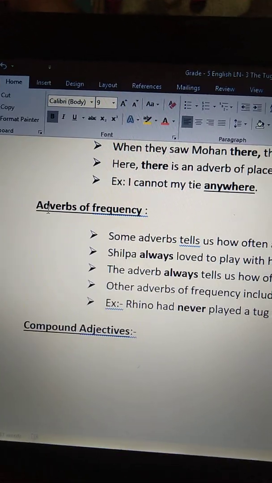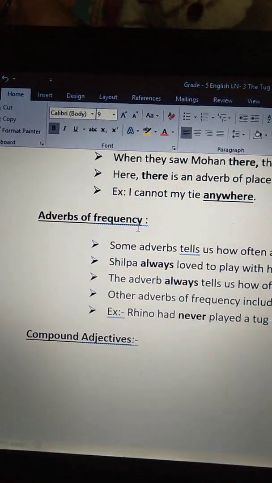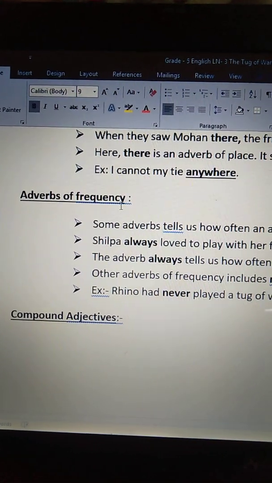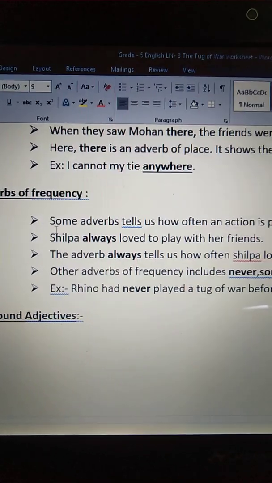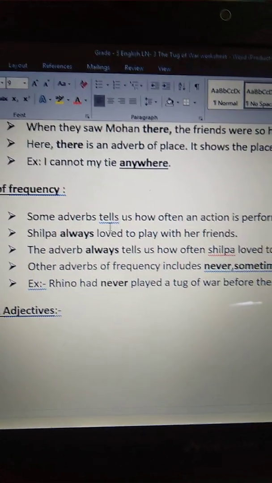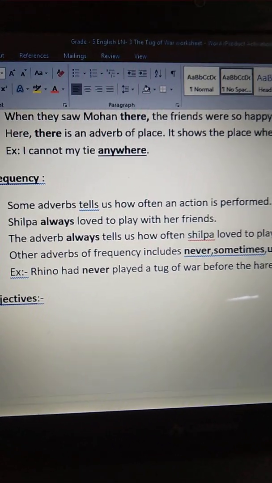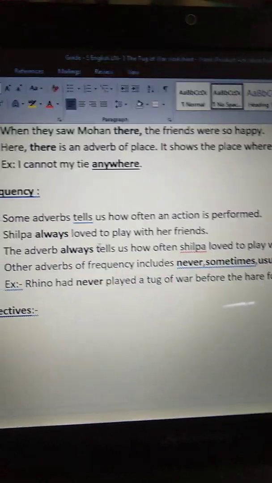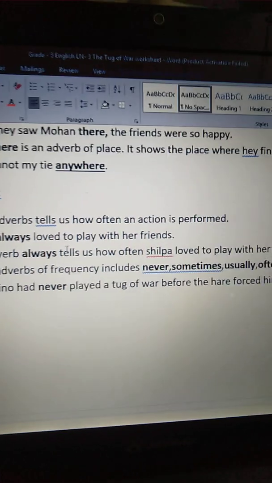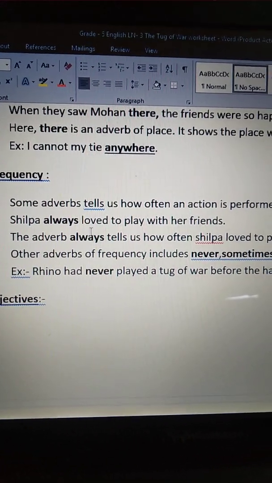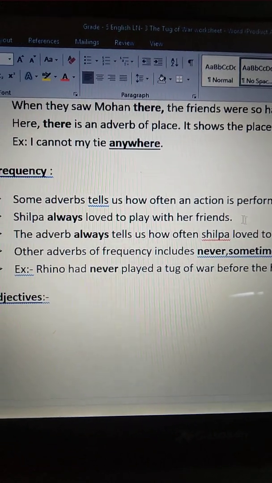Next one, adverbs of frequency. Some adverbs tell us how often an action is performed. For example, Shilpa always loved to play with her friends.